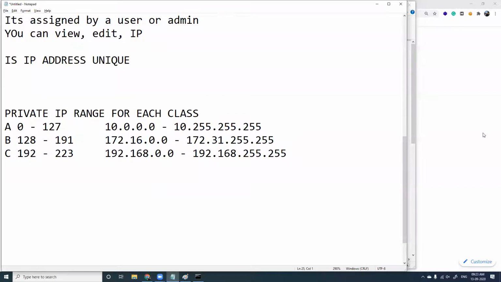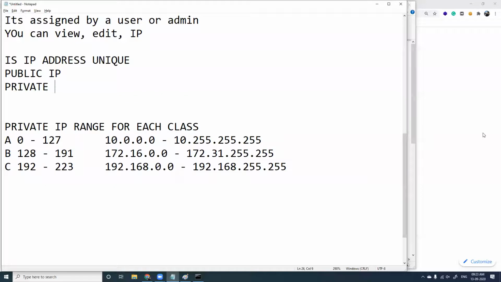And is an IP address unique? You should ask them which IP address they are asking about. Are you asking about public IP, or are you asking about private IP? Right? So a public IP address, yes, it's unique everywhere. An IP address which is assigned to one device cannot be used for another device unless and until, please understand this, unless and until your ISP has done subnetting and has divided to multiple hosts.